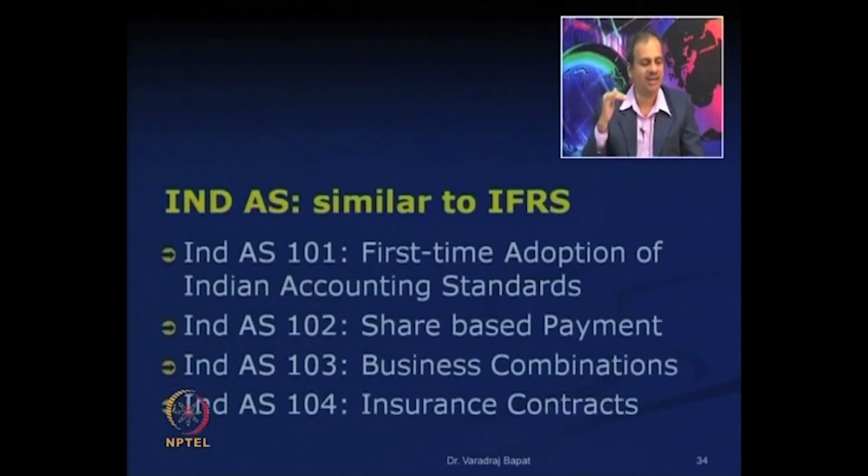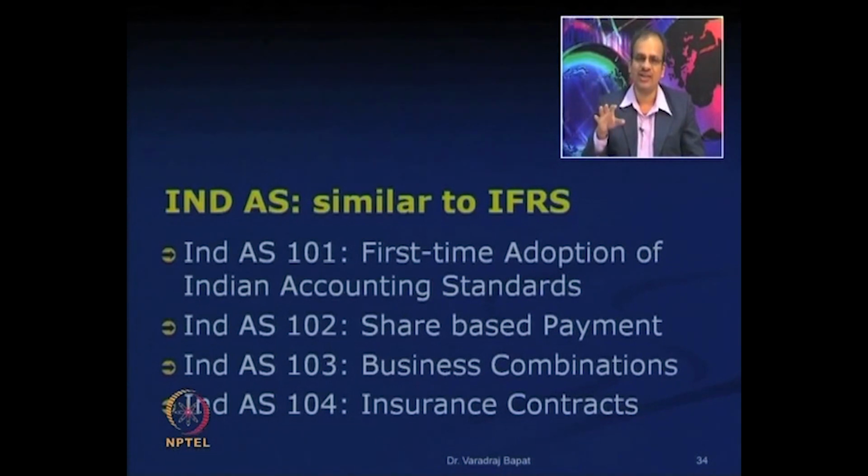First have a look at the list of various accounting standards which are very similar to IFRS. Their numbers are like this. Ind AS 101 is for first time adoption of Indian accounting standards. Then Ind AS 102 takes care of share based payments.